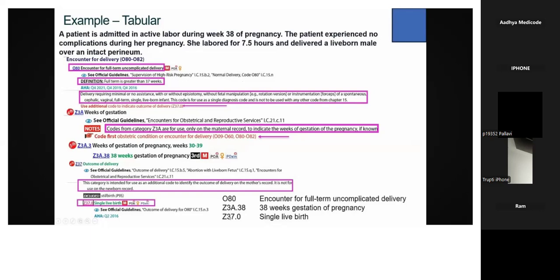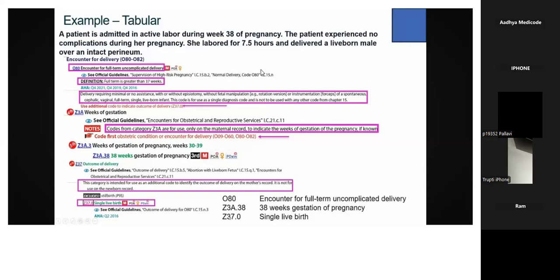Okay. So we have already discussed that we'll be giving the O80 code, encounter for full term uncomplicated delivery. Here it is very clear: she labored for 7.5 hours and delivered a live born baby. They didn't mention any complication.